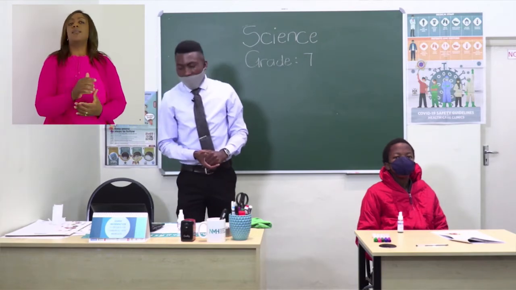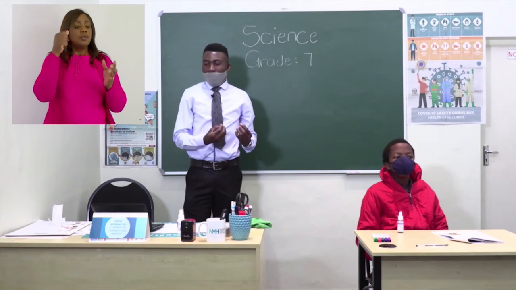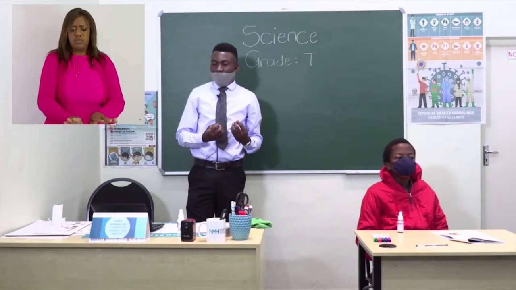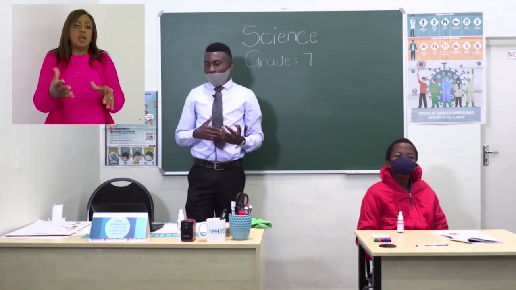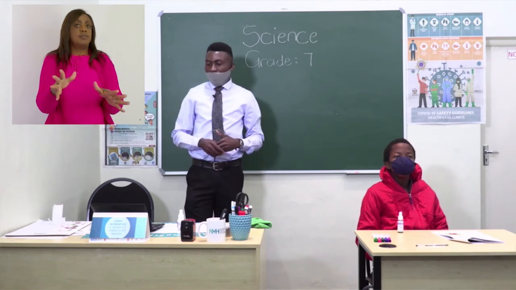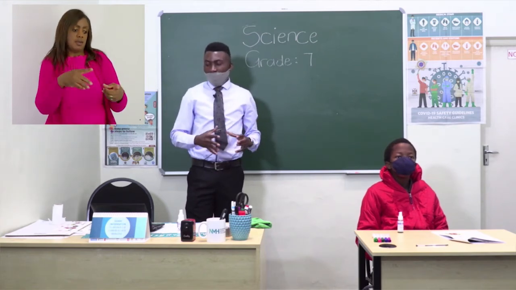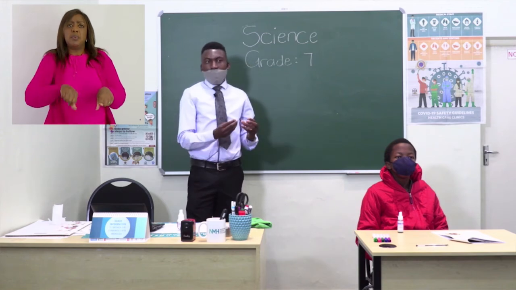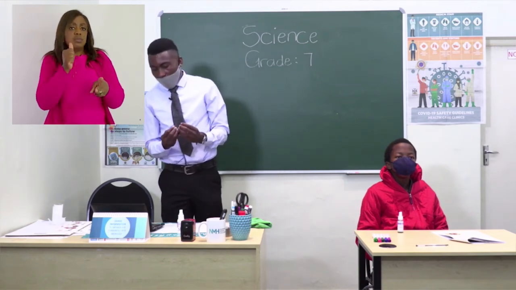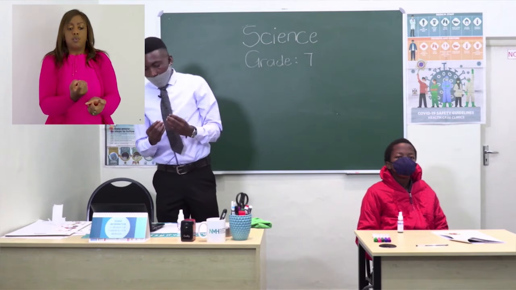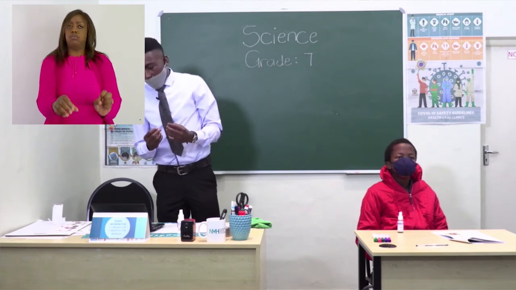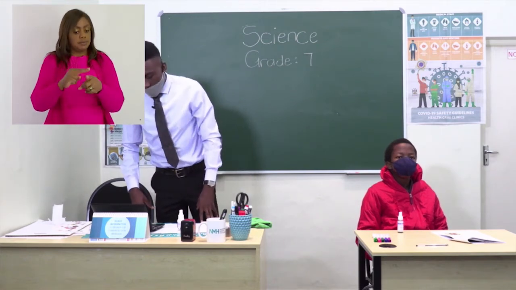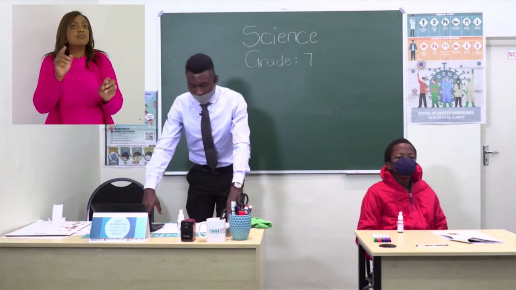Okay, and then we have also looked at sexually transmitted diseases, or to say STDs, in terms of how they spread, how to prevent the spreading of these diseases, and the consequences. These STDs spread from one person to another through body fluids, such as the semen, the vaginal fluids, and others.